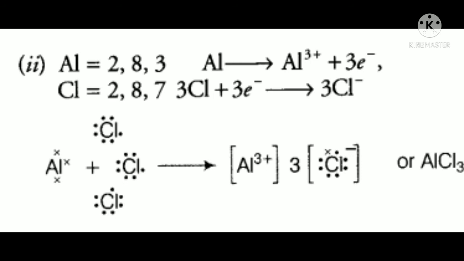All came, all said, we also need 1, then only we will sit with aluminum. Okay, aluminum said, okay, I will distribute these 3 electrons to you, 3 Cl. So aluminum has given 3 electrons out and chlorine has taken 3 electrons, each Cl has taken 1, and it has become AlCl3. So this is the ionic compound or electrovalent compound formation of AlCl3.